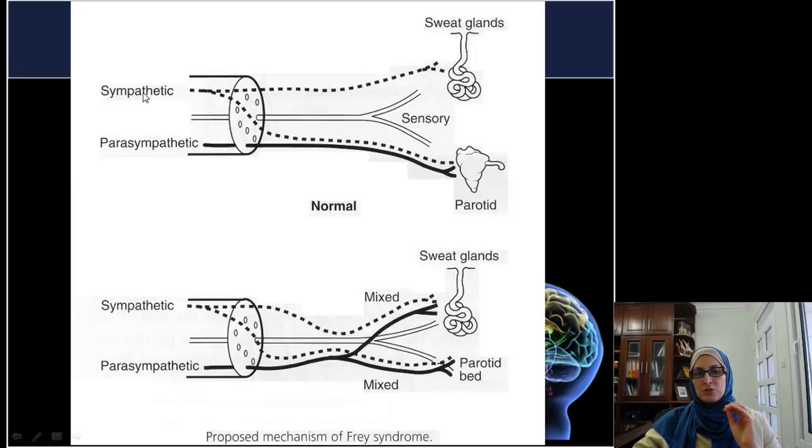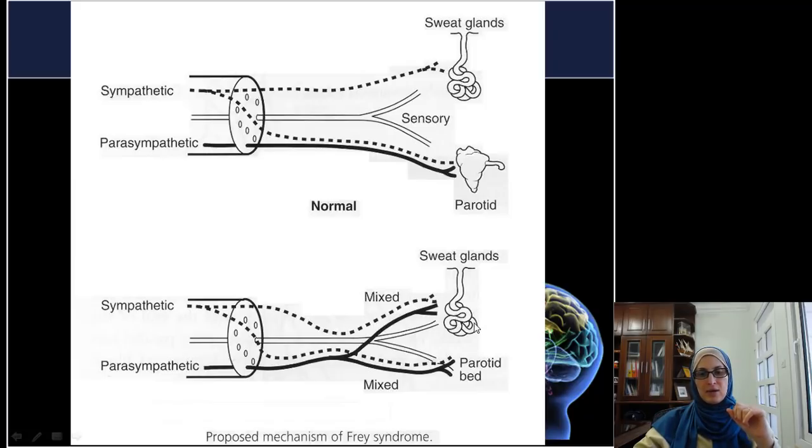In addition to sympathetic and parasympathetic, we have the normal sensory branch and nerves that detect general sensation. So when there is a cut here, a trauma due to surgery, for example, or tumor growth, these nerves get mixed up. As you can see here now, the parasympathetic supplies both the parotid and the sweat glands.